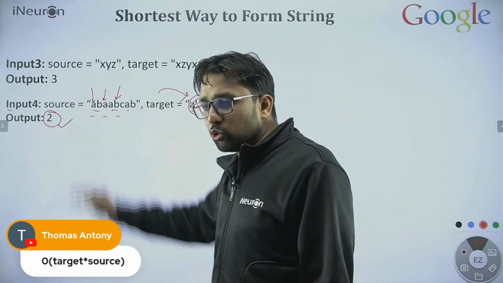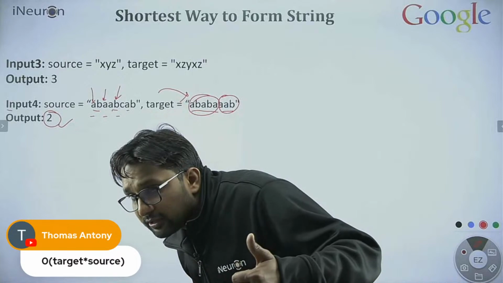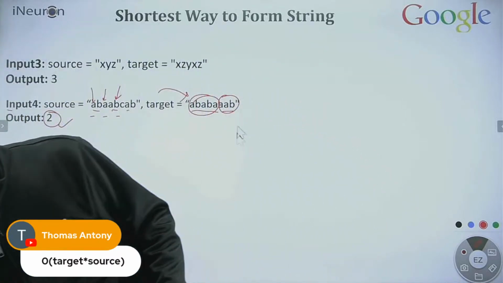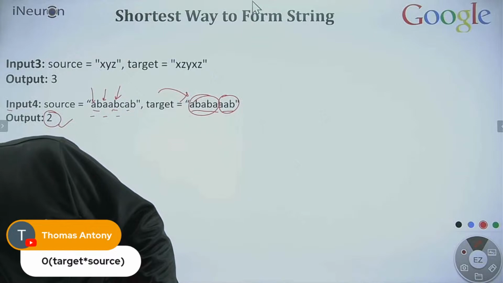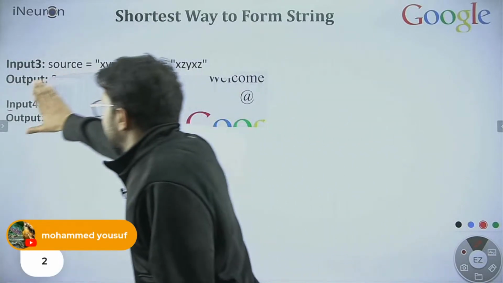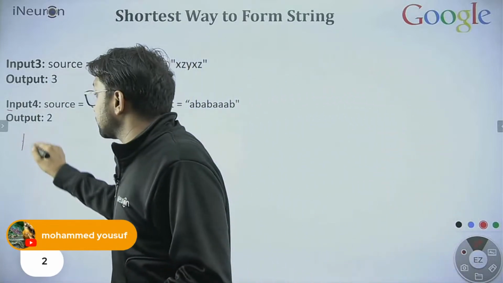So the output is 2. For the people who are trying, one thing is confirmed. Yes, Mohammed, you are right. 2 is the right answer. This is important, whether you are trying or not. Great. You understand the question. Now I'm asking you, is there any other approach?